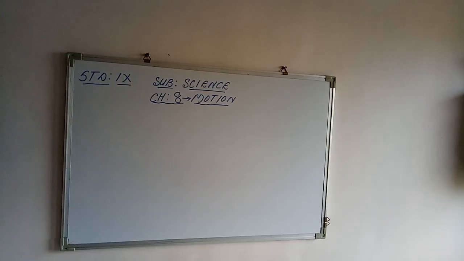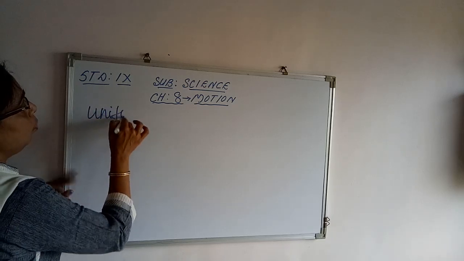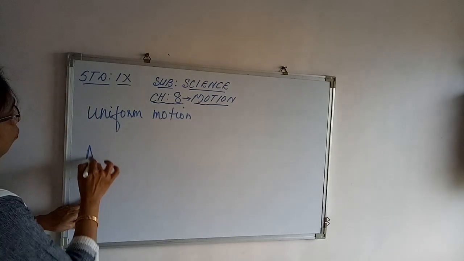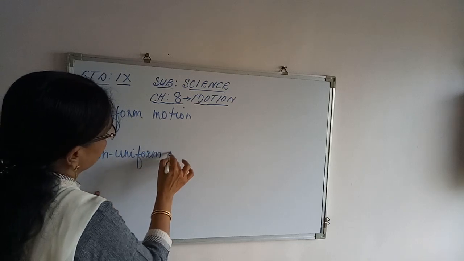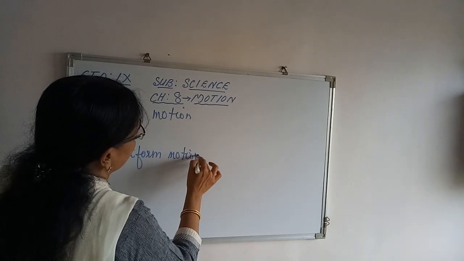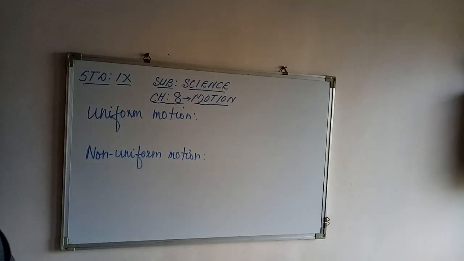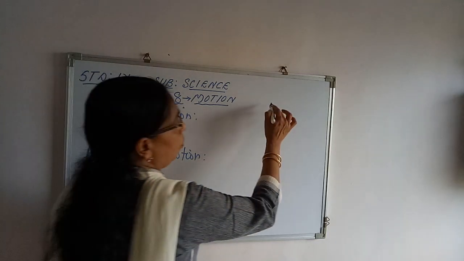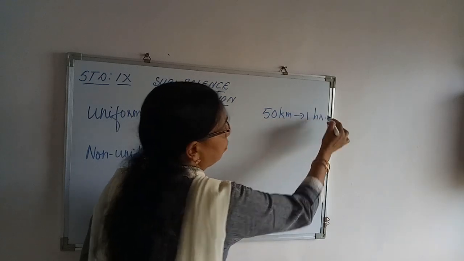Now we can see what is meant by uniform motion and non-uniform motion. For example, listen. Suppose a vehicle covers 50 kilometers in 1 hour.